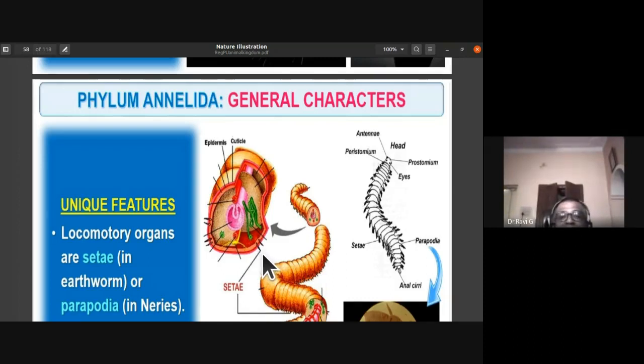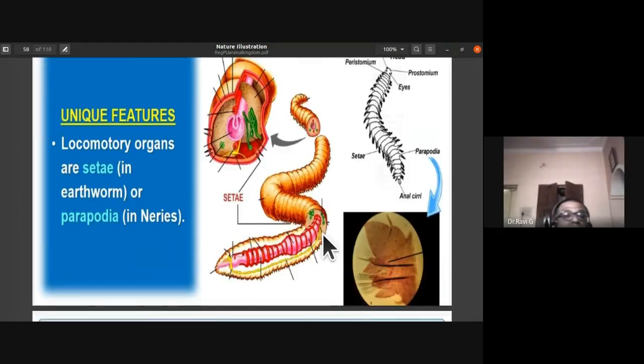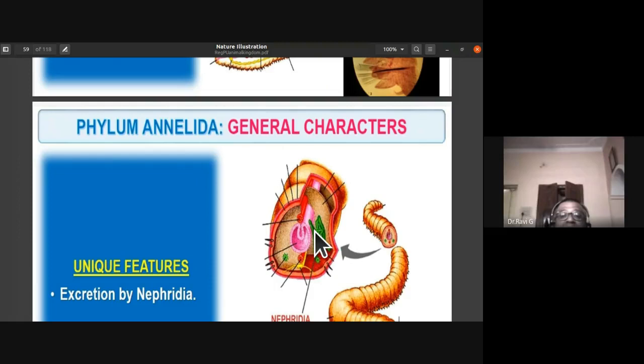You can notice minute structures called setae. The locomotory organs are setae in earthworm; in Nereis, it is parapodia. So the unique feature is the excretion is by nephridia.